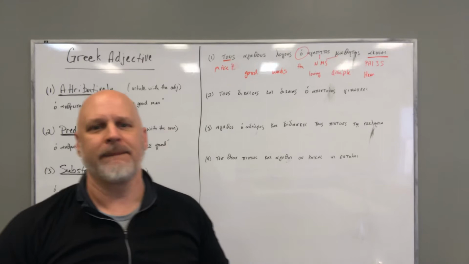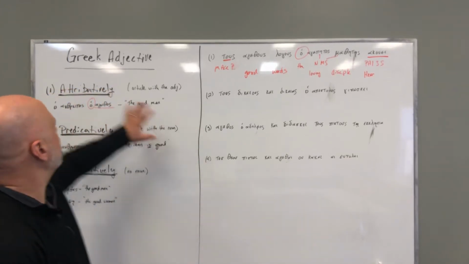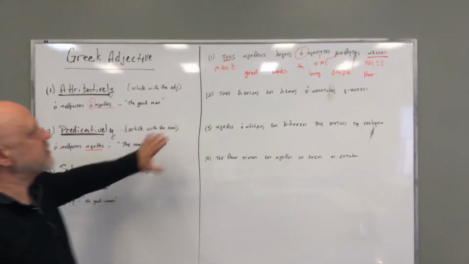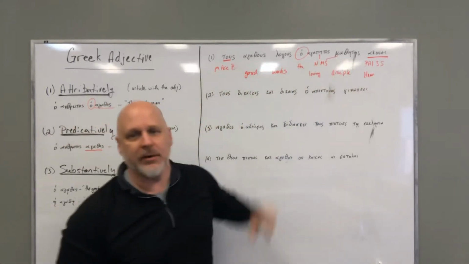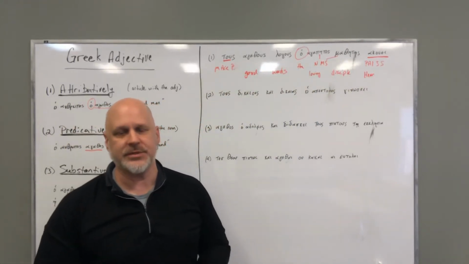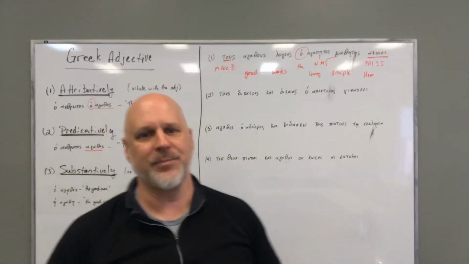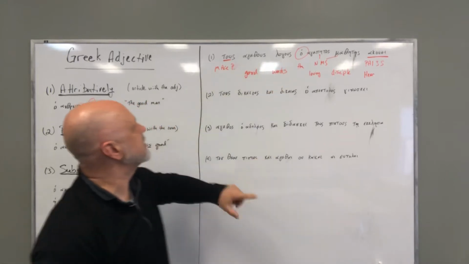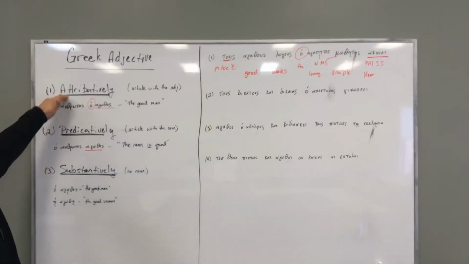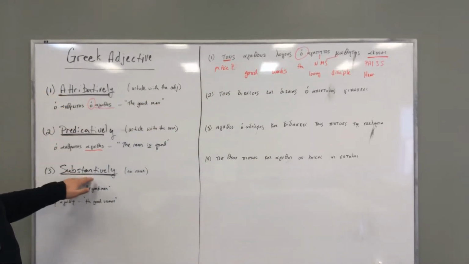Okay? Now, which of these describes how this adjective and this adjective are being used? I have two adjectives here. Tous agathous logous. Is that used in the attributive, predicate, or substantive?